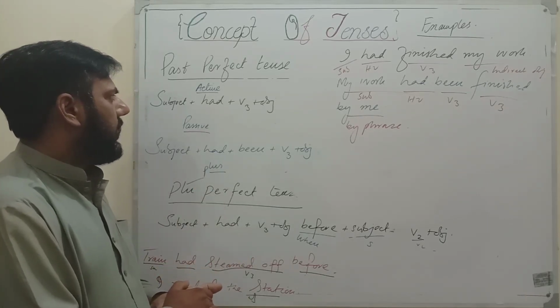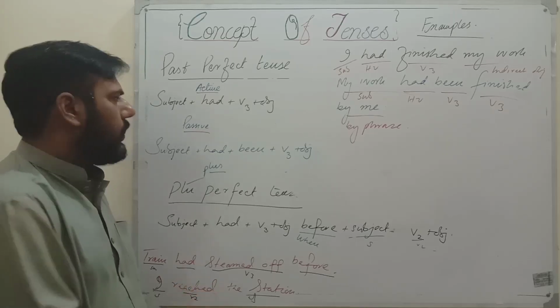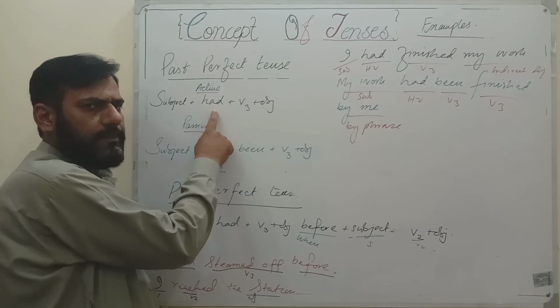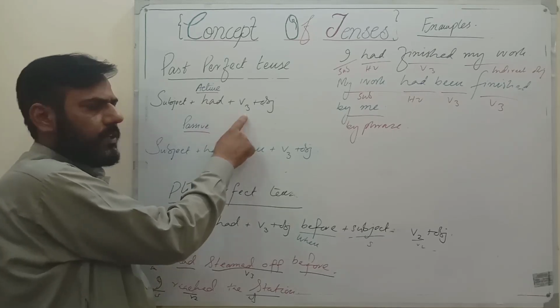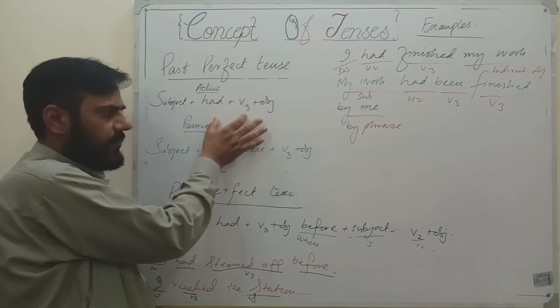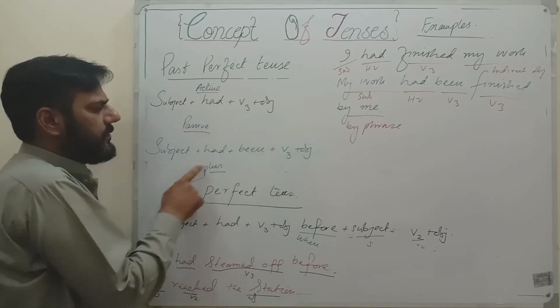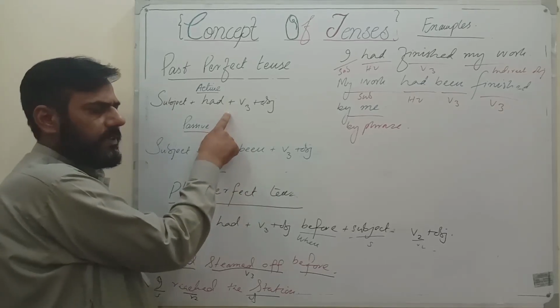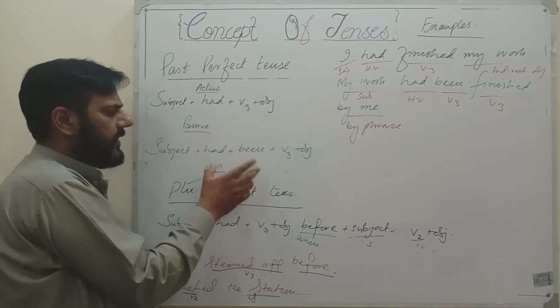As far as the structure is concerned, you can see on the board: subject, had, and third form. It has only one helping verb, and then the third form follows. So whenever you see had and third form in a sentence, it belongs to past perfect active. In the passive voice, we are just adding been. In the active, we do not use been, but in the passive voice, we write been as well,